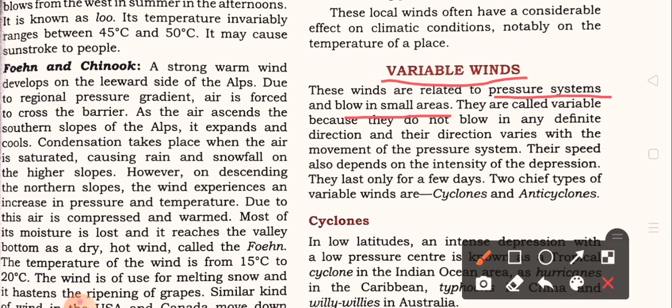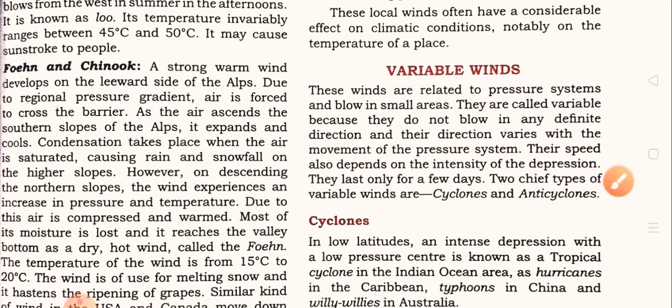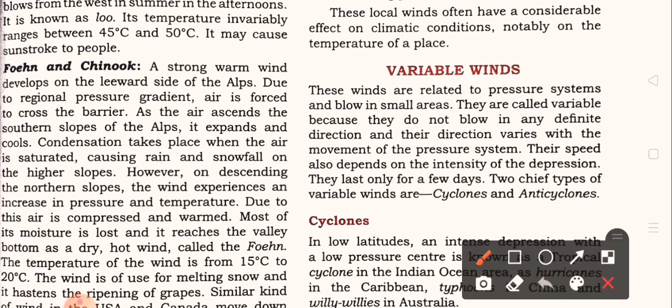They are called variable because they do not blow in any definite direction, and their direction varies with the movement of the pressure belt. Their speed also depends on the intensity of the depression.